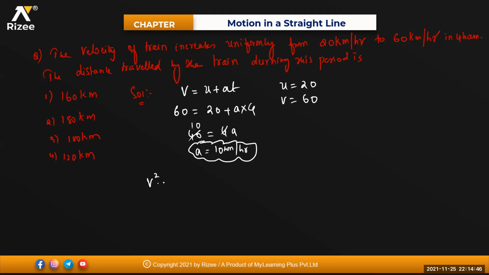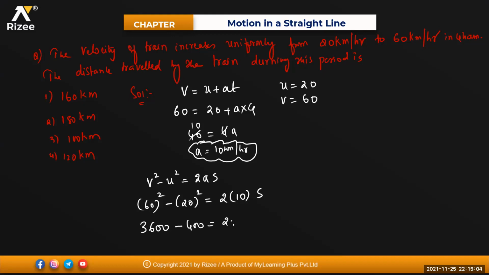That means I can use the relation V squared minus U squared equals 2aS. So this is 60 squared minus 20 squared equals 2 times acceleration 10 times S. 6 sixes are 36, that is 3600 minus 400 equals 20 times S. So S will be equal to how much, beta? 3200 by 20.